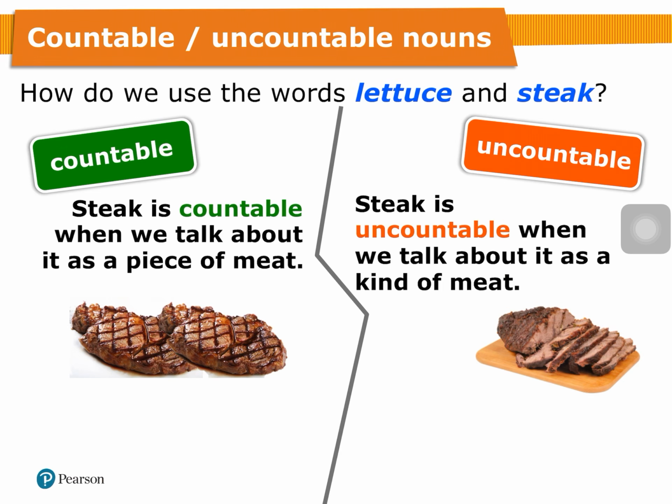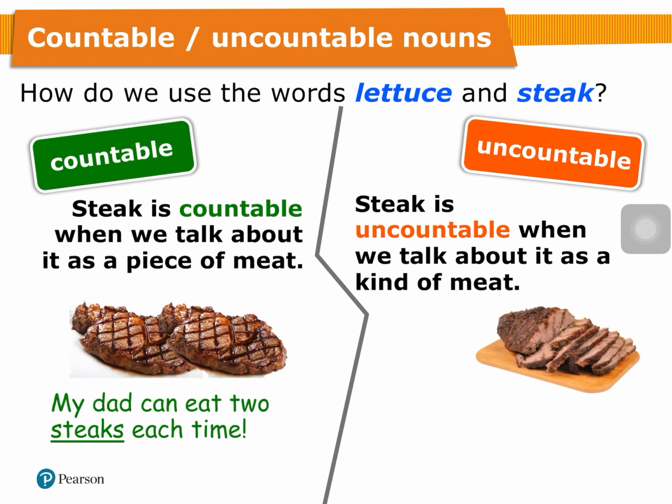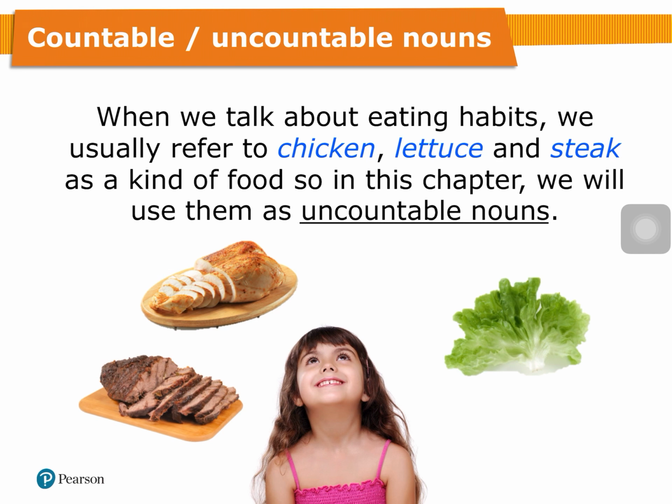But steak is uncountable when we talk about it as a kind of meat， 一種肉類嘅話呢 it is uncountable。My dad can eat 2 steaks each time， 兩塊牛扒。I don't like steak， 我唔中意呢種肉類 so it is uncountable。